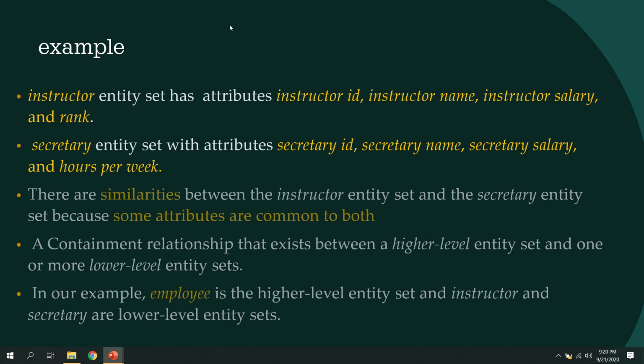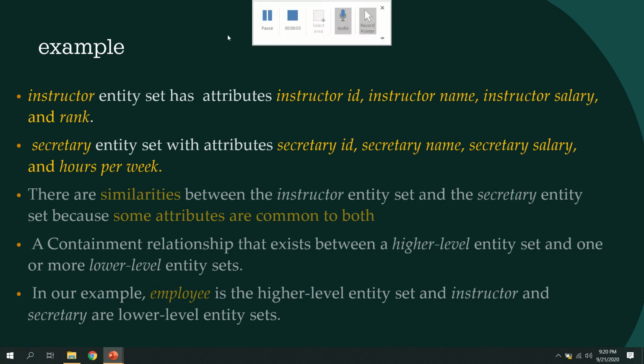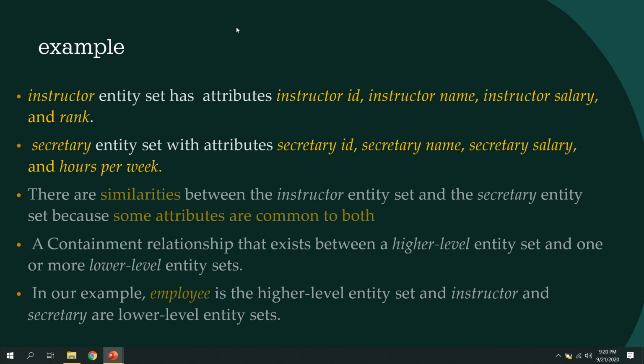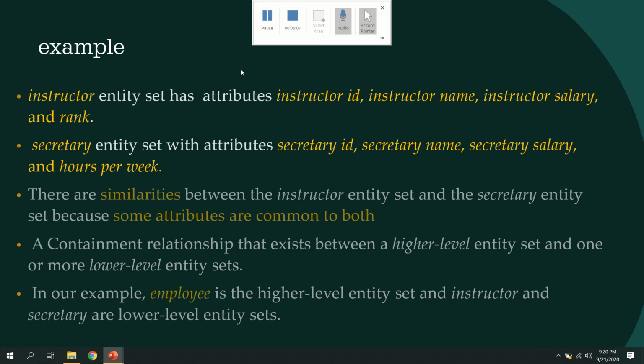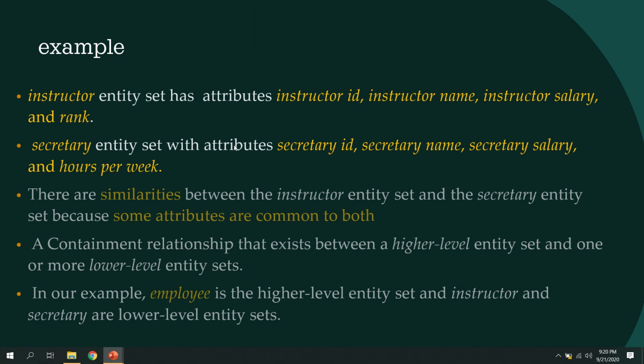In the case of specialization, an employee entity set was divided into two, but here we took two entity sets. In a bottom-up manner, we are grouping them, generalizing them to a top level. That is called generalization, and the name of the general entity set is the employee. Okay,